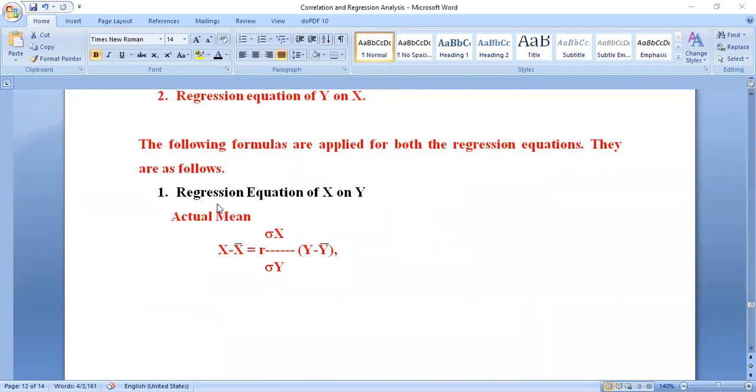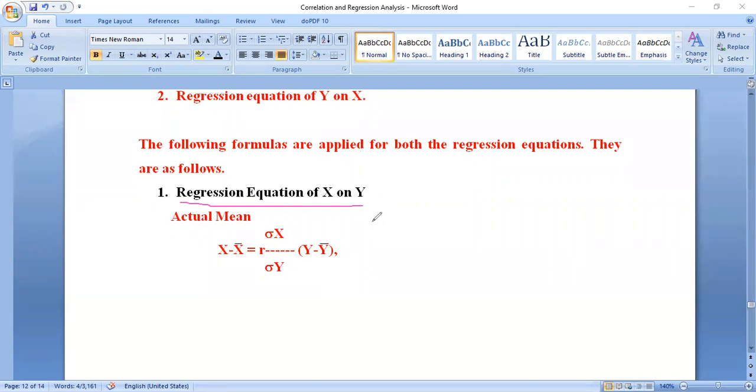They are as follows. Number one, regression equations of x and y. This is the number one, the most important thing, very much important here. Regression of x on y. How far we calculated and what problems we concluded in the correlation analysis, the same method, the same procedure we are going to follow, but here the principle is a little bit different. The calculation part is the same.